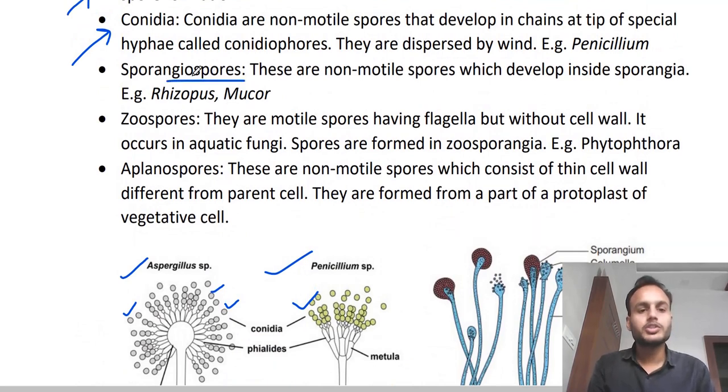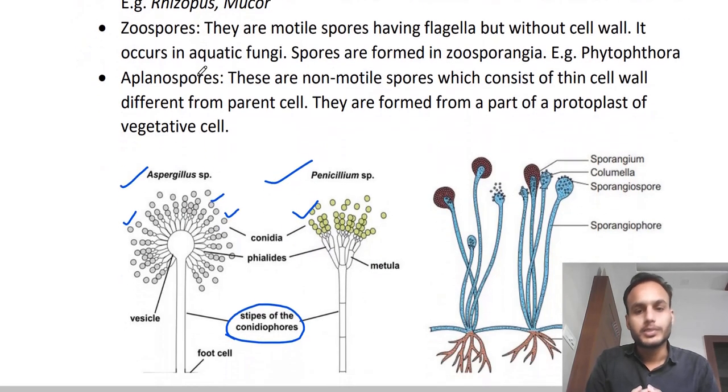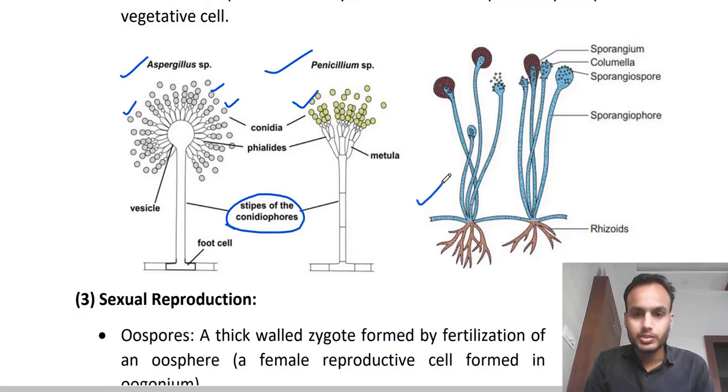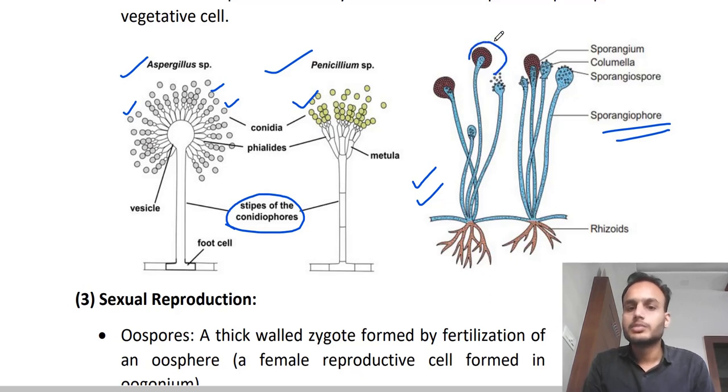Sporangiospores. Sporangiospores are normally observed in Rhizopus. You have seen a fungus growing on bread, right? That colored fungus is Rhizopus. These structures are showing the formation of spores, and the specialized hyphae is called sporangiophore, on which a bulb-like structure is developed. This bulb-like structure is called sporangium, in which sporangiospores are formed. And simply we can say spores are formed which on germination produce new Rhizopus, right?